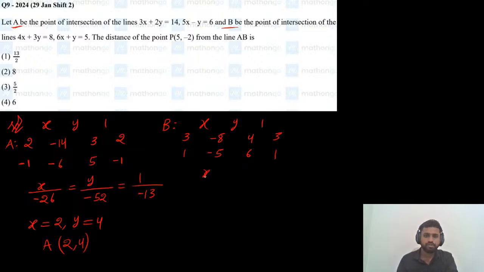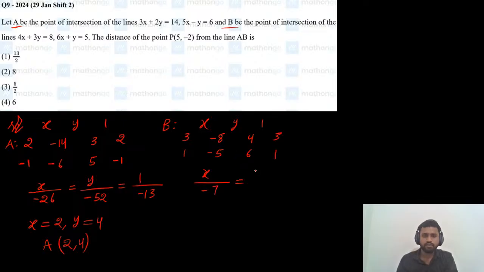So by solving these two lines, x divided by -15 plus 8, which is -7,